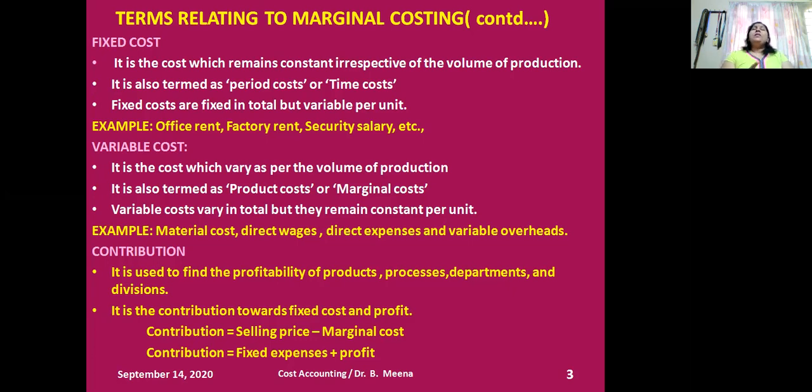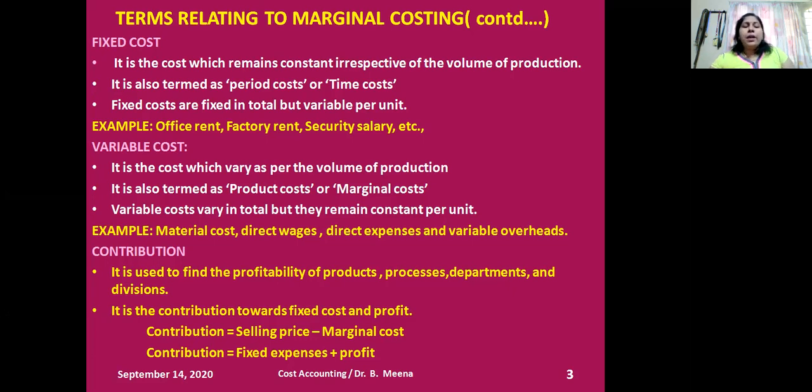The difference between the selling price and variable cost gives you contribution. If that contribution is always more than the fixed cost, then definitely the company is earning profits. If the contribution is unable to cover the fixed cost, then definitely the company is incurring loss. So we need to check whether the company is able to cover the fixed cost after comparing the sales and variable costs, and that gives us the contribution.